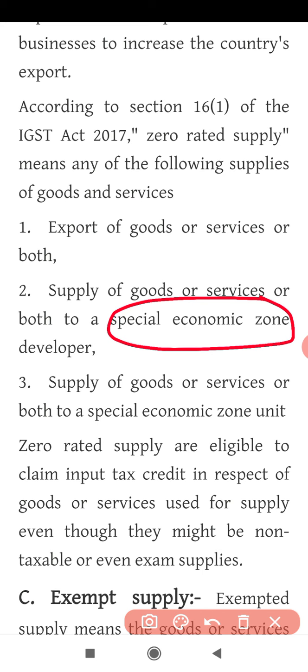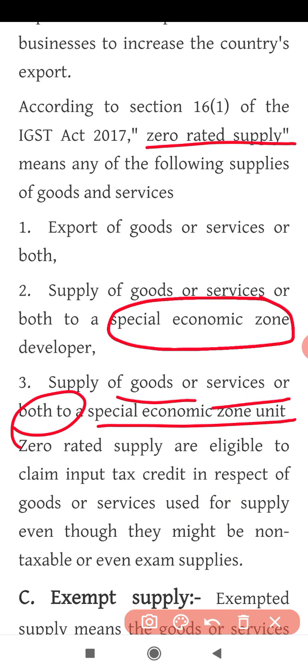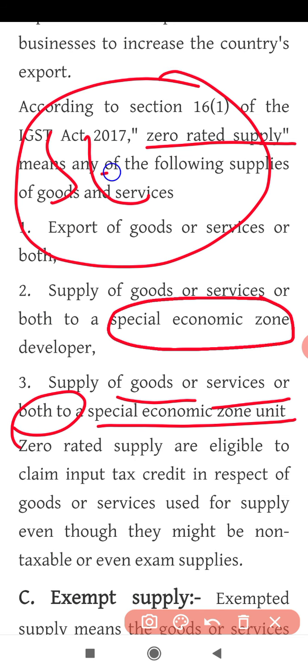So if you are supplying goods and services to the government in order to develop a special economic zone, then such supply is also called zero rated supply. Or if you are supplying goods or services or both to a special economic zone unit, meaning a small scale industry located in the area of the special economic zone, then such supply is also called zero rated supply.